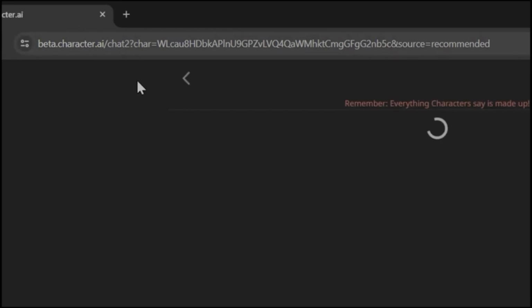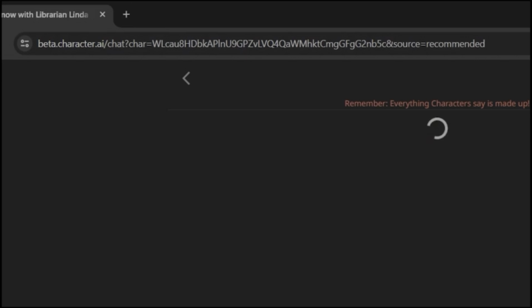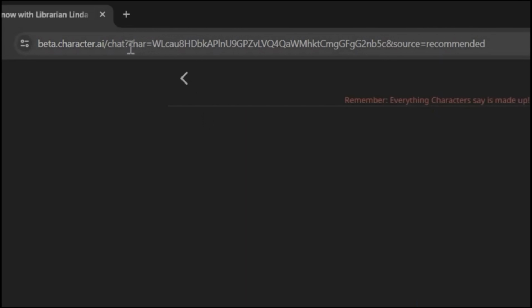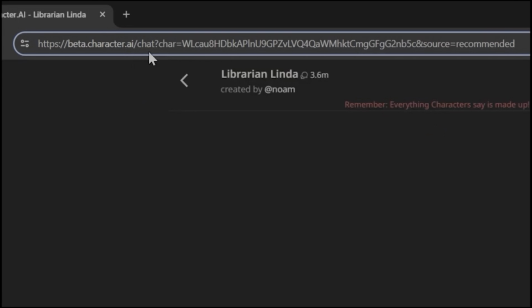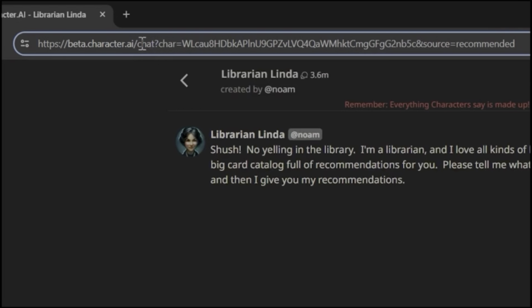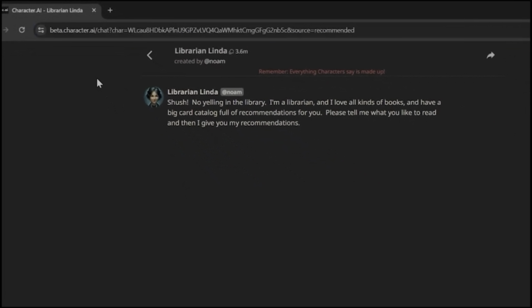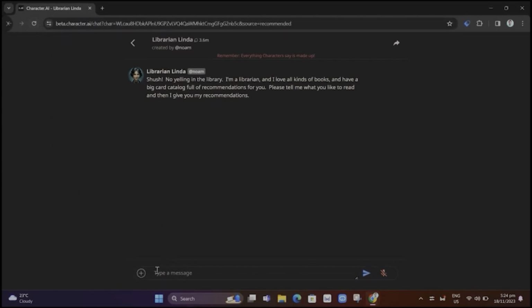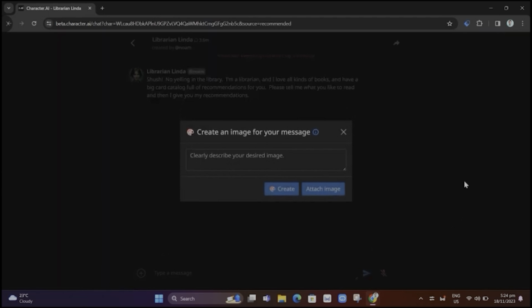And now, if you reload the site, you can send a picture in character AI, and that is how it is done. You just need to delete that number from the URL. And guys, that was a quick tip on how you can use character AI, and now you can even send images to your character and have a discussion about it. So this is how you can send an image even to the character to whom you are talking.